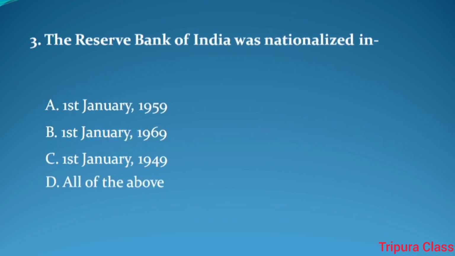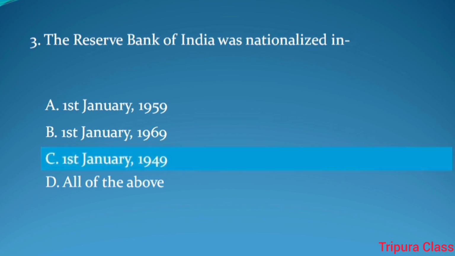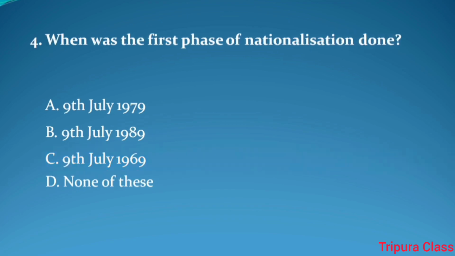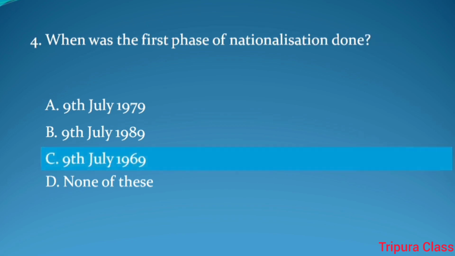Question number 3. The Reserve Bank of India was nationalized in. Answer. The 1st of January 1949. Question number 4. When was the first phase of nationalization done? Answer. The 9th of July 1969.